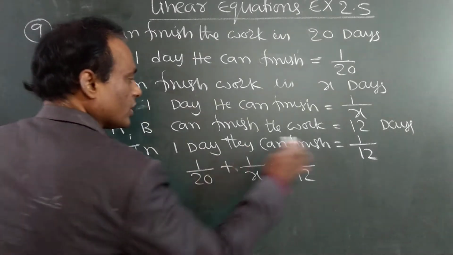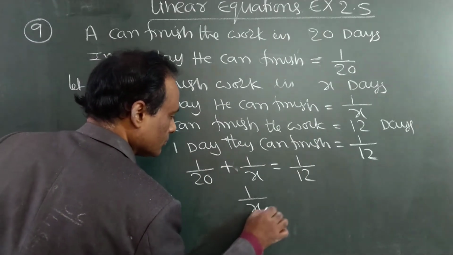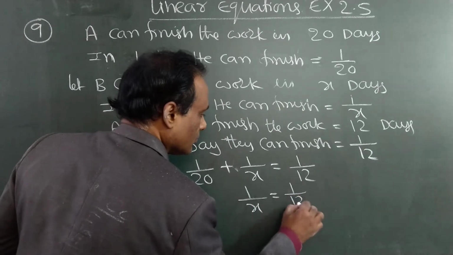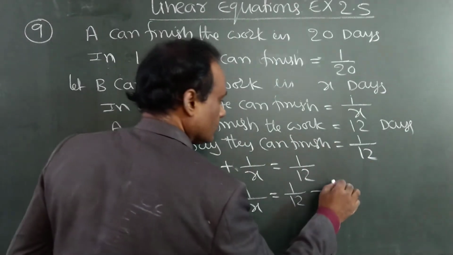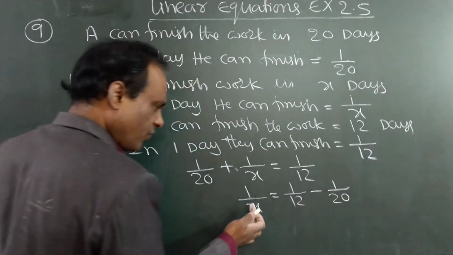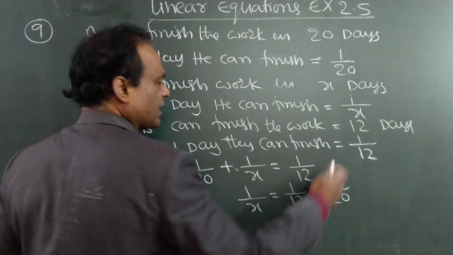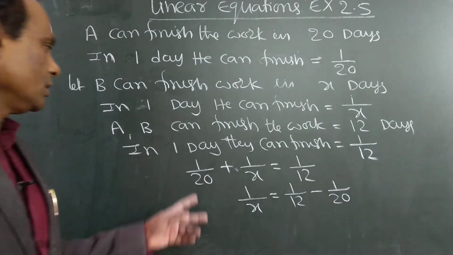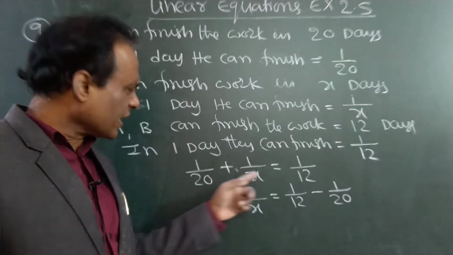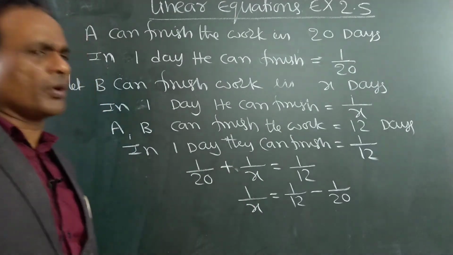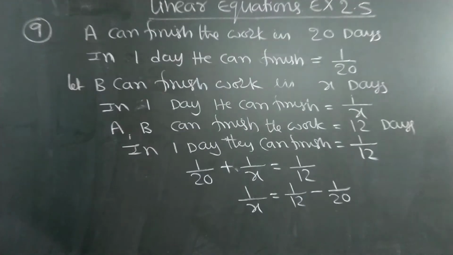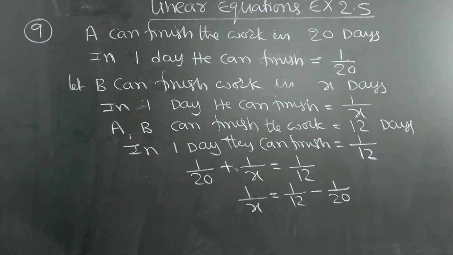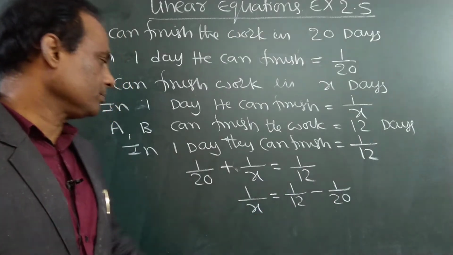See, take this to the right side. Because to find the x value, the remaining constant we take to the right side. This is taken to the right side, or you can take LCM as it is also, no problem. Take LCM.